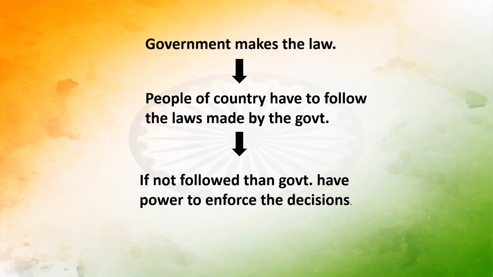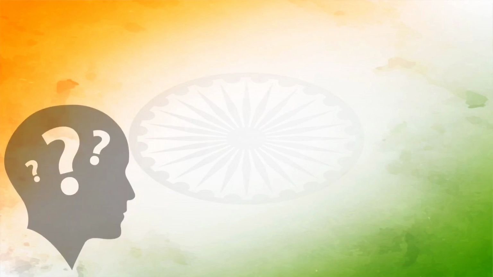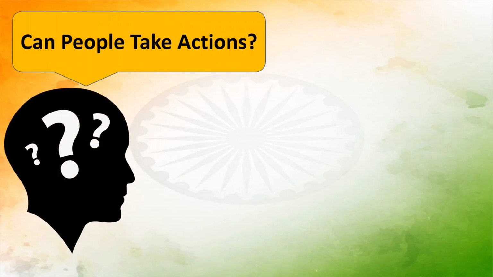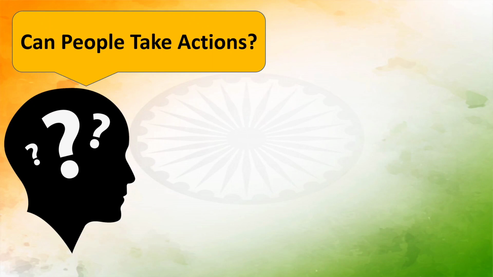But at the same time, certain decisions made by the government may be wrong. So at that time, do people have the power to take action against those decisions which are not in their favor or not for their betterment? The answer is yes. People also have the power to take action against things which are not for their betterment.